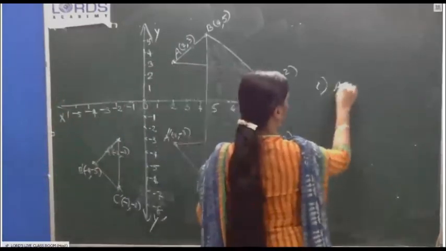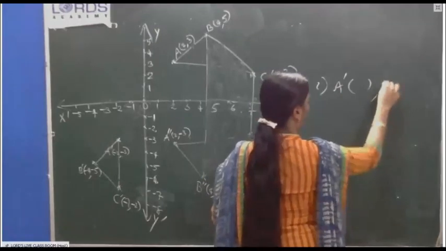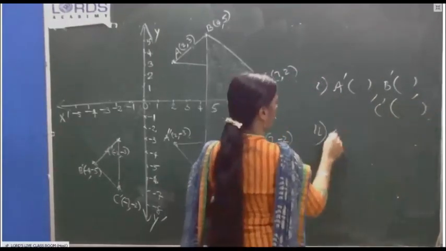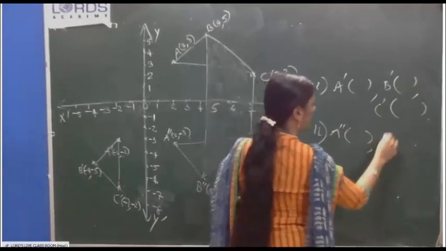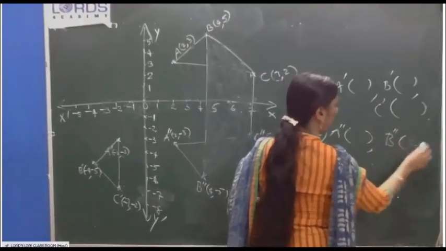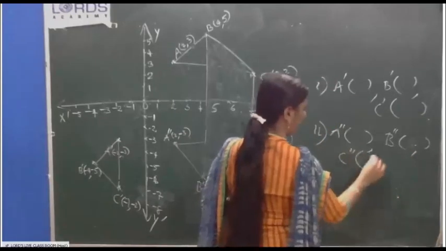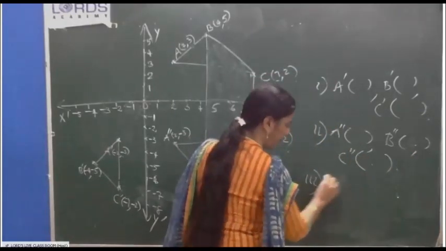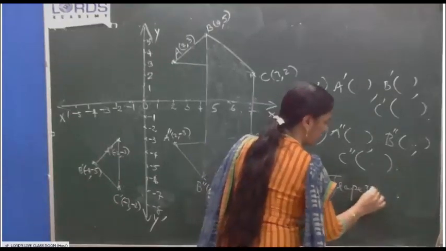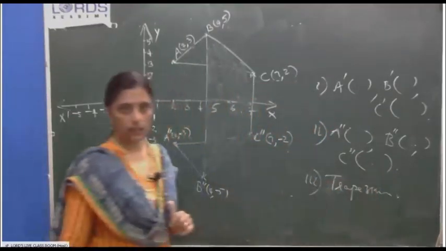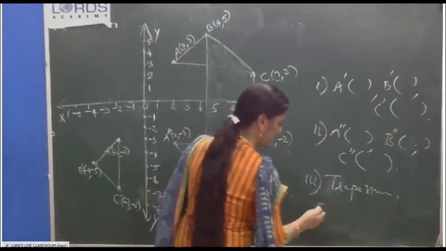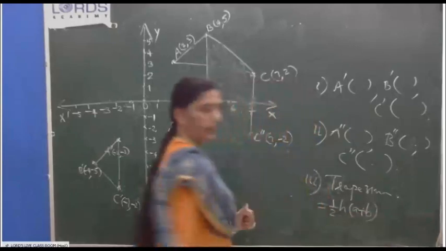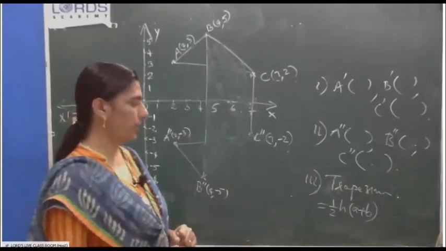First subdivision, you write A dash, B dash, C dash. Second subdivision, you write A double dash, B double dash, C double dash. Then third subdivision, area of trapezium, you write half h into a plus b.